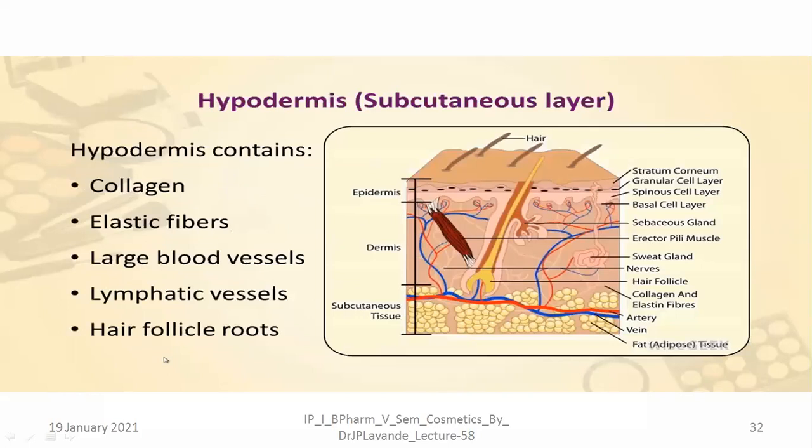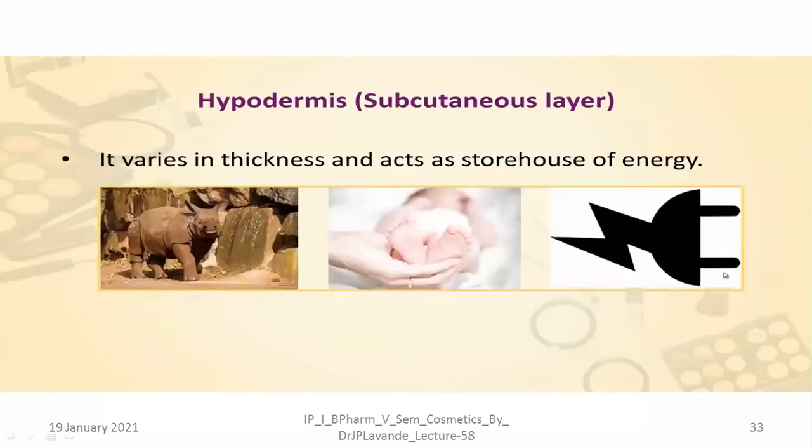And in case of the dermis, we are going to find the presence of collagen, elastic fibres, large blood vessels, lymphatic vessels, and the hair follicles. As far as the hypodermis is concerned, we are going to find that the thickness of the hypodermis is different. So the skin is different at different locations and in different human beings and organisms.